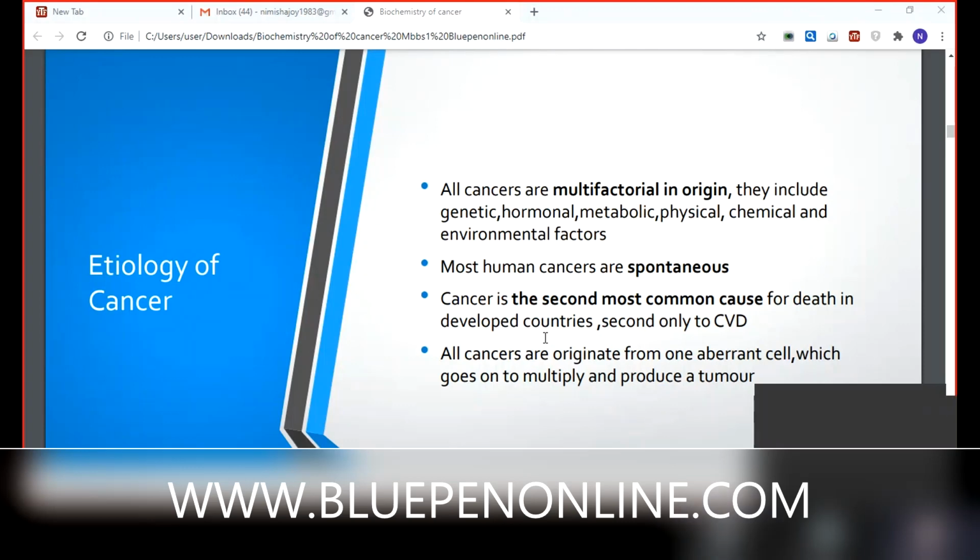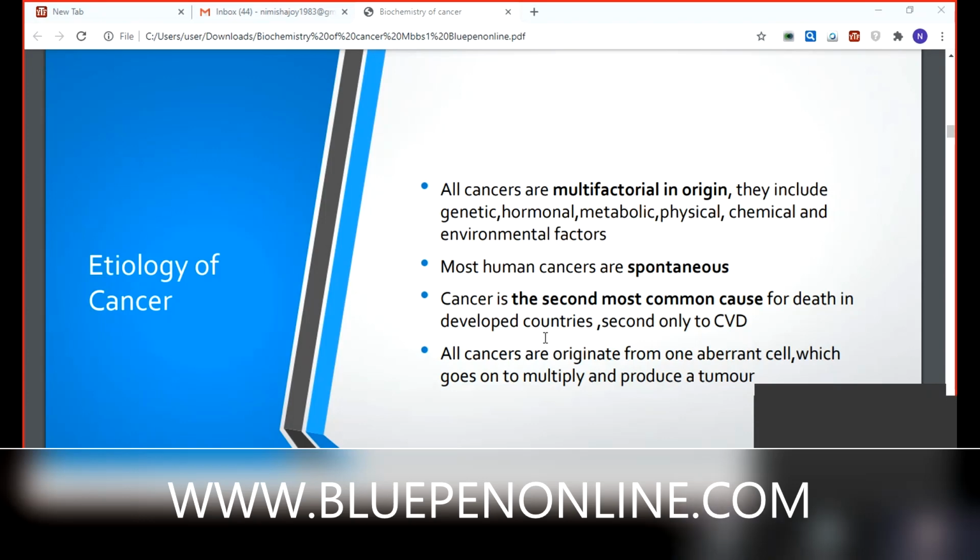Most human cancers are spontaneous. We don't know the reason. Spontaneous means the reaction takes place without any enzyme. In biochemistry, we explain like that. For example, the conversion of creatine phosphate to creatinine is a spontaneous reaction. No enzyme is there. Most human cancers are spontaneous. We don't know the reason. No starting material or enzyme is needed for that conversion.